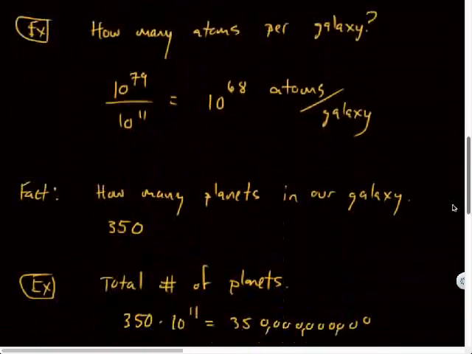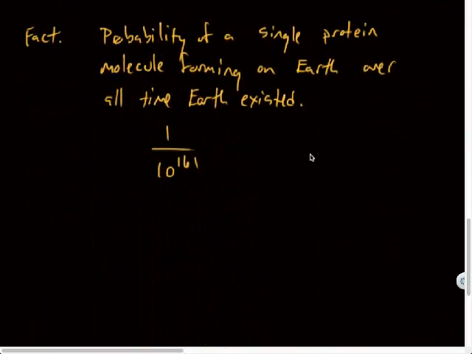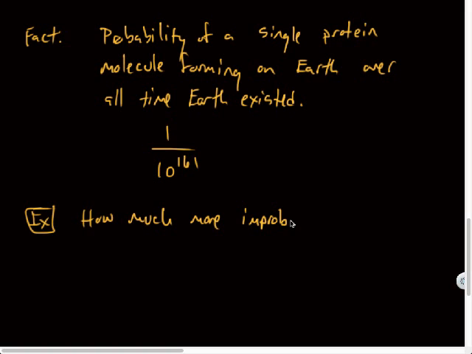So how much harder is this probability than that? I would recommend it, because you would take 10 to the 161st and divide it by either 10 to the 79th or 10 to the 81st. So how much more improbable? All right, so let's take 10 to the 161st, and let's divide that by 10 to the 79th. All right, just for a comparison. All right, what would I do with those exponents?